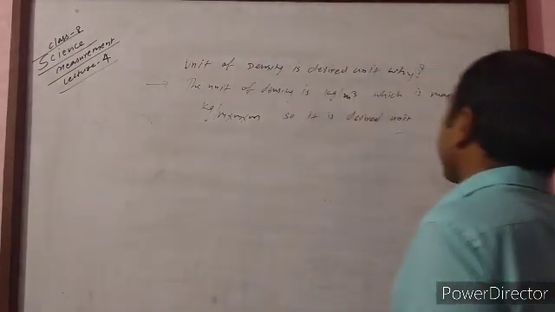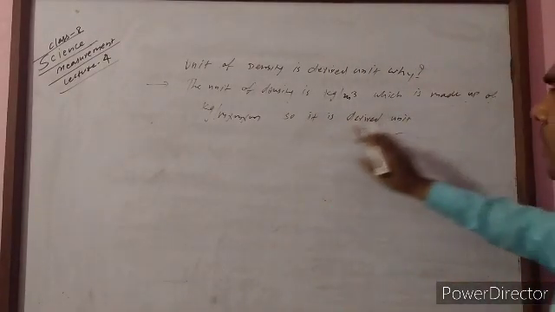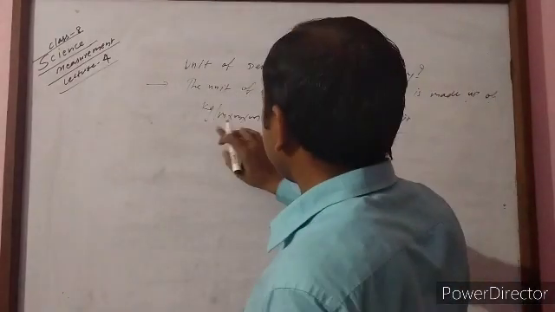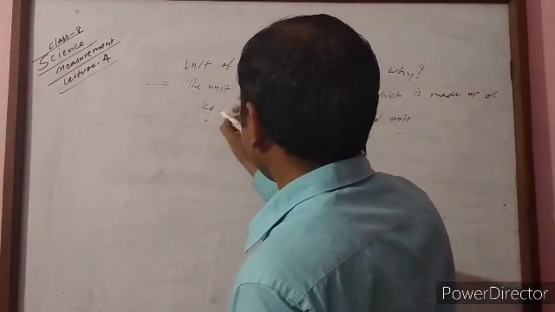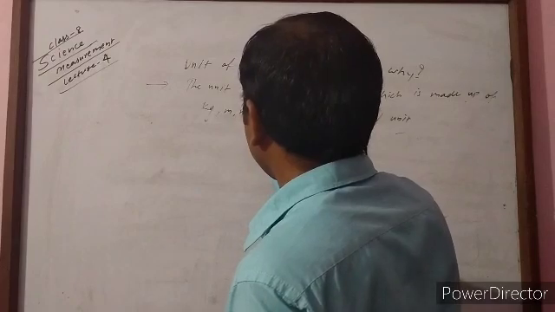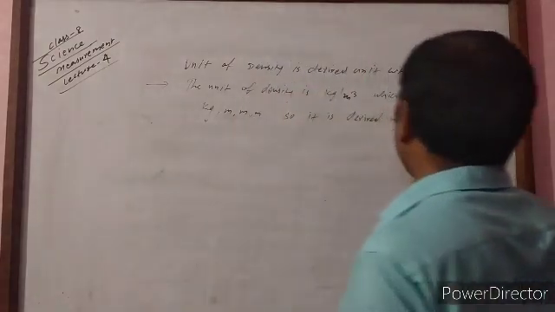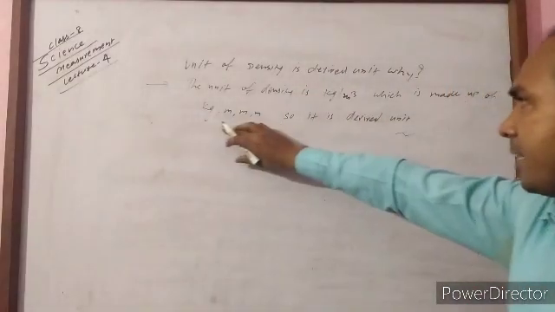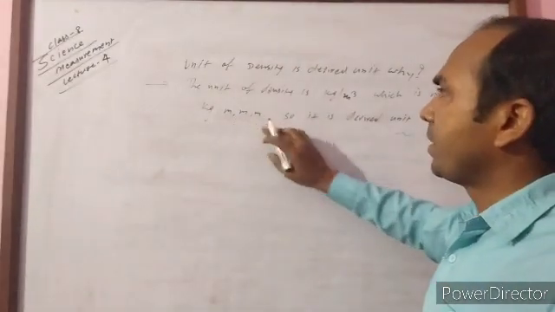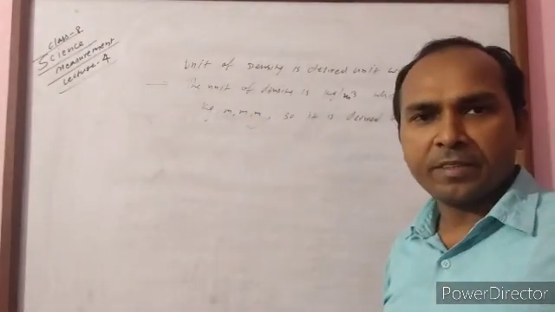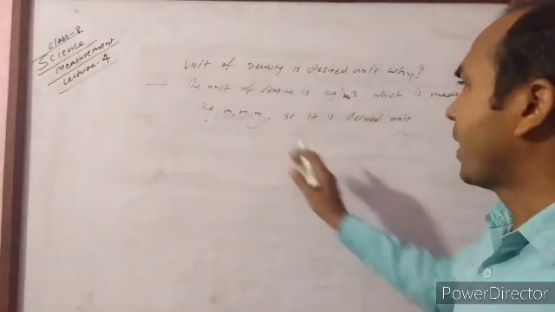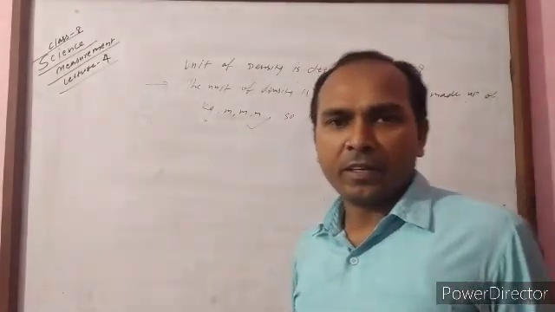The unit of density is kg per cubic meter, which is made up of kg and meter, meter, meter, and so it is a derived unit. Here kilogram and meter are fundamental units, and we already know derived units are made from more than 2 fundamental units.